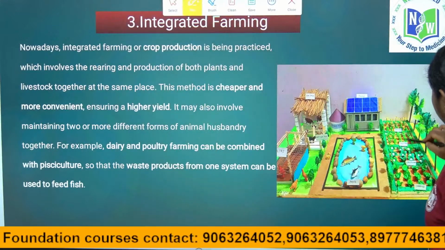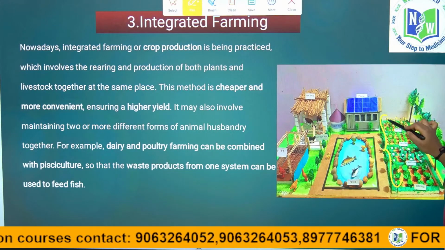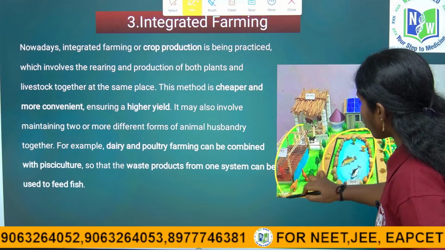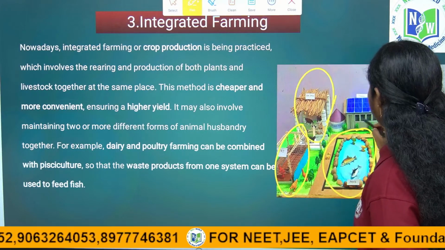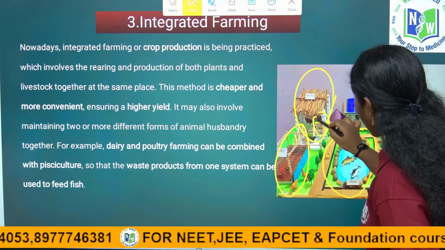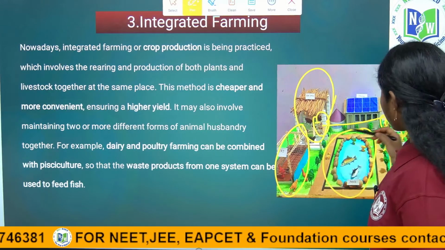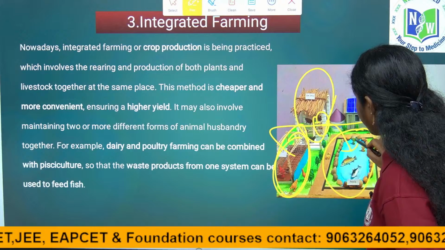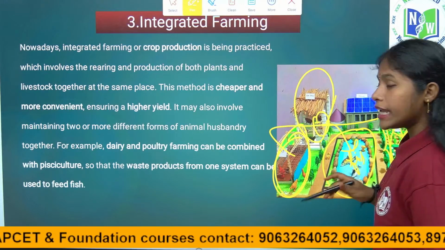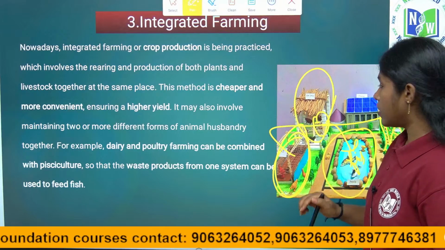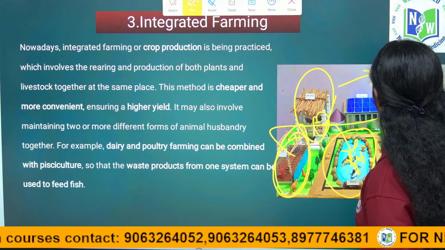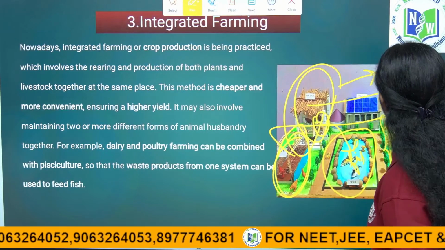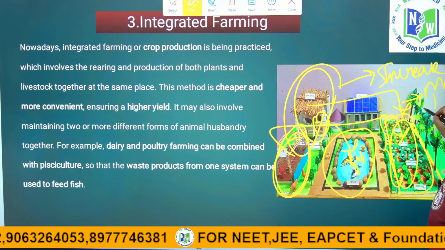See here they are cultivating the agriculture field, and here they make a pond for aquaculture, and this is poultry farming, and this is cattle farming. And for the cattle, the waste of the cattle is used as natural manure for the plants, right, and the waste of the poultry farming is given as feed to the fishery. The inputs are reduced from the outputs, thereby they increase the yield, right children. The naturally available manure is made to have sufficient yield, right.